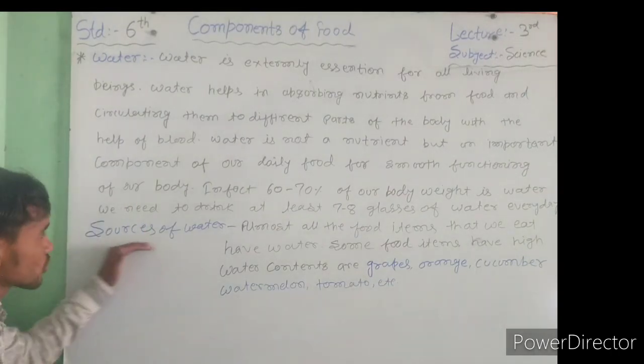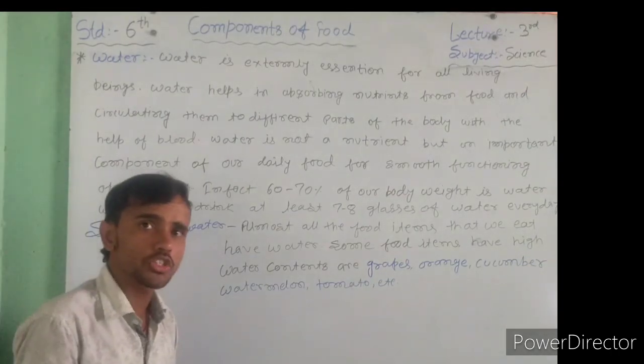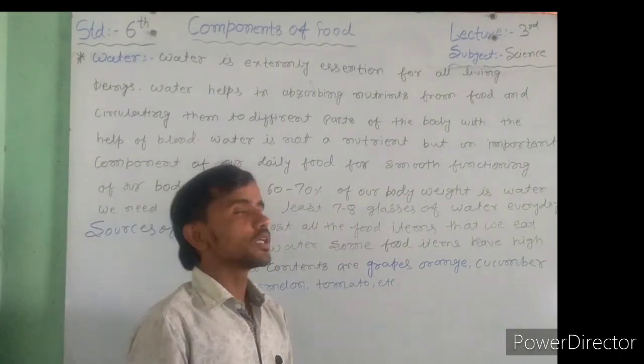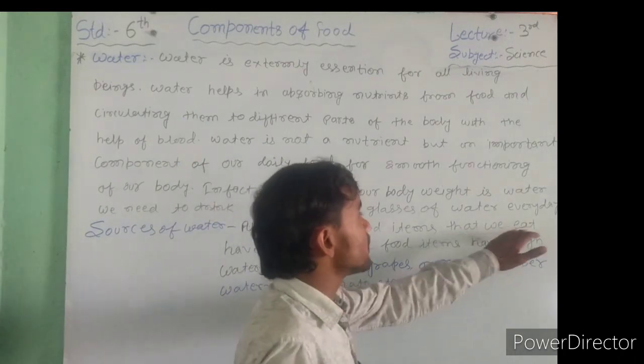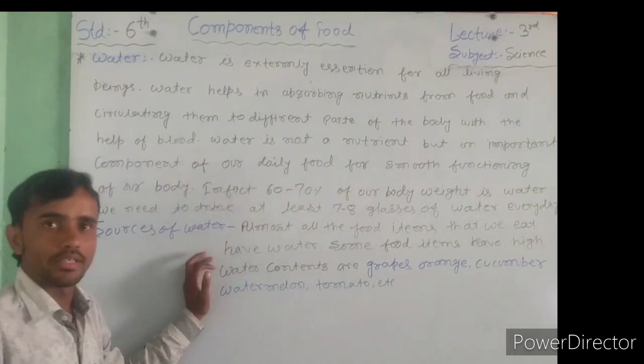Next, sources of water. Almost all food items we eat have water.